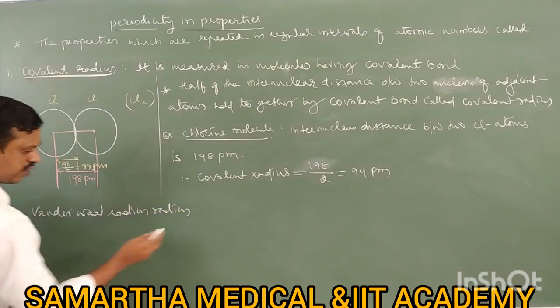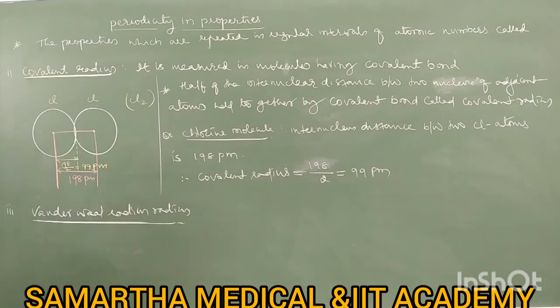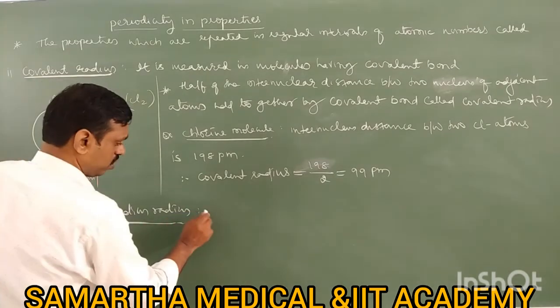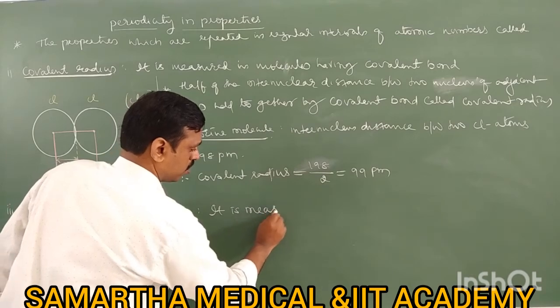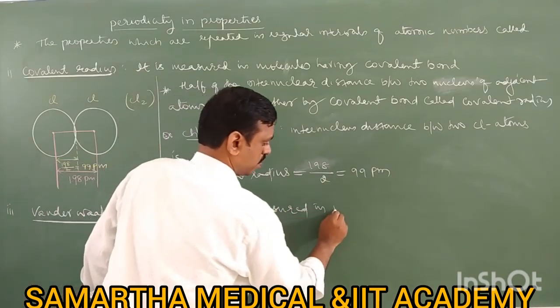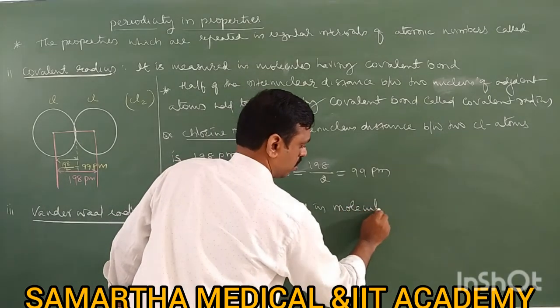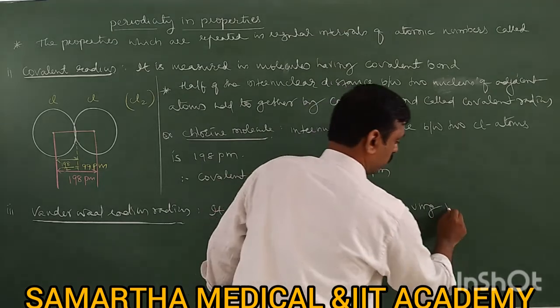It is also similar. Van der Waals radius. So where is the van der Waals radius measured? It is measured in the molecule or molecules having van der Waals bond.